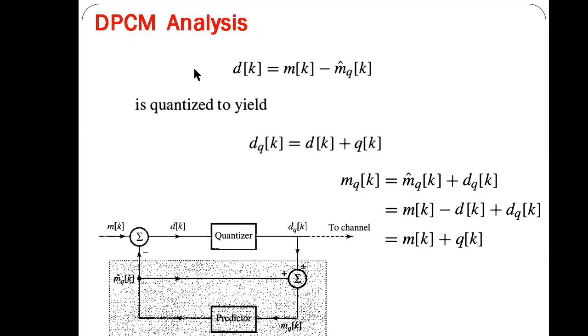At the transmitter we are transmitting the difference, and at the receiver we can regenerate m_k by knowing this d_k, the quantized version of d_k received at the receiver, plus the predicted value. We'll use the same predictor, which will predict this mq_k. So m_k can be recovered by knowing the difference value and the predicted value.